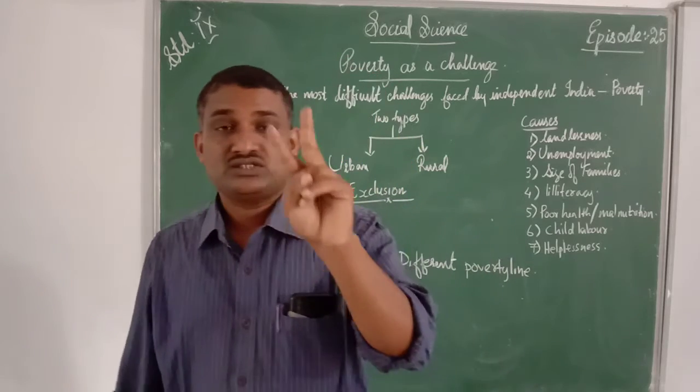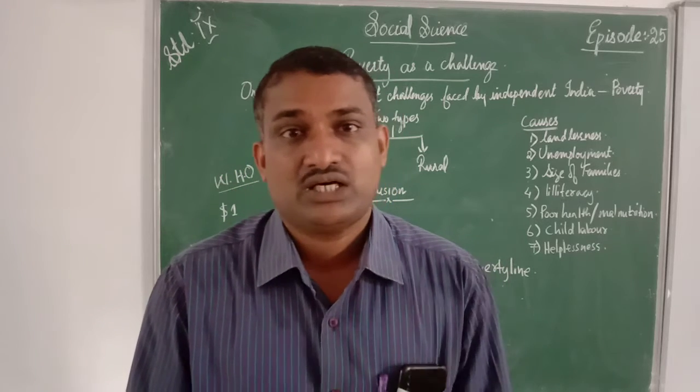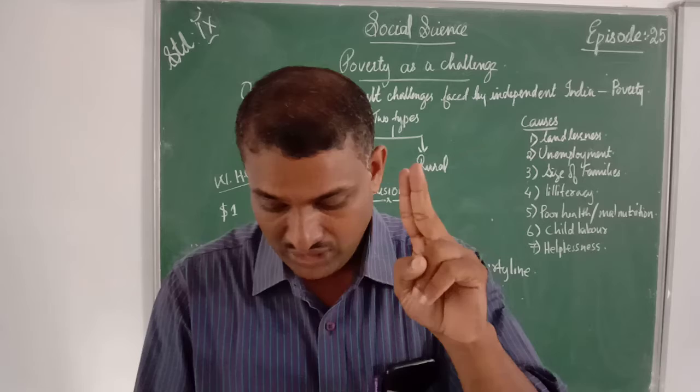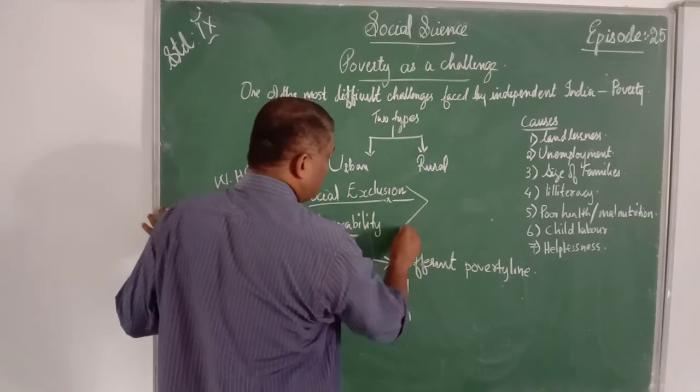So, there are 2 dimensions of poverty. Which are the 2 dimensions of poverty? The examination may ask which are the 2 dimensions of poverty. One is social exclusion. So, the 2 dimensions of poverty: which are they?